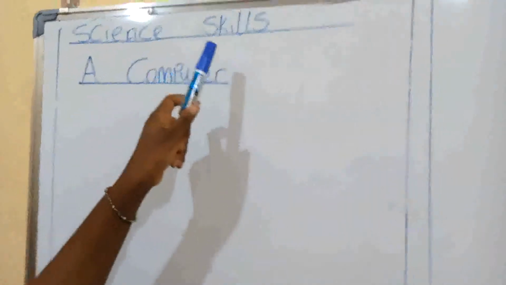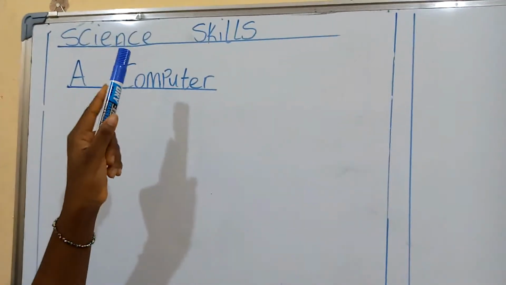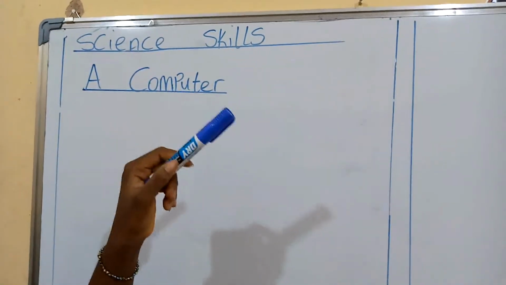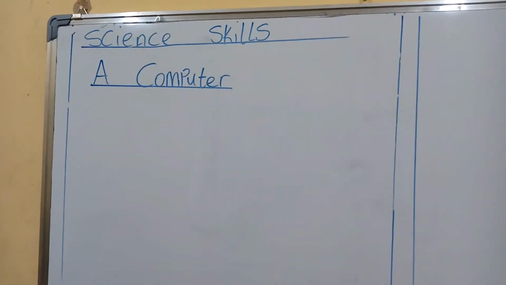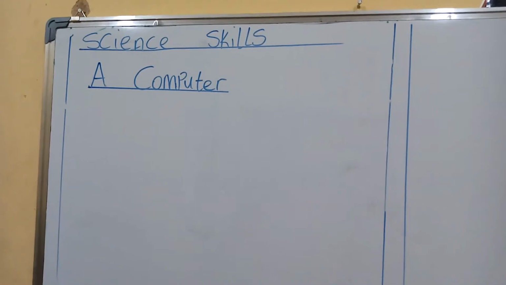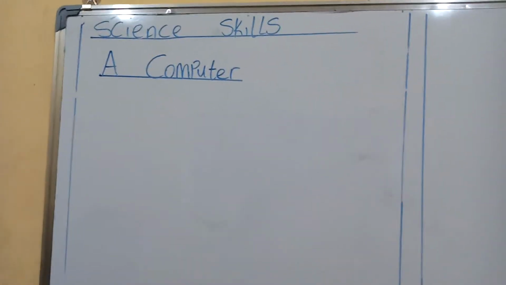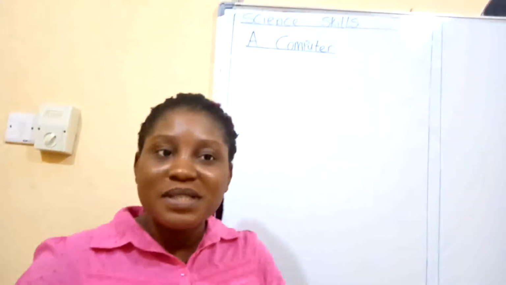Science skills. What subject is this? Science skills. And the topic we are going to look at today is a computer. To begin, we are going to see what a computer looks like. I know you are aware that we have a computer lab in our school. It is well equipped with computers.